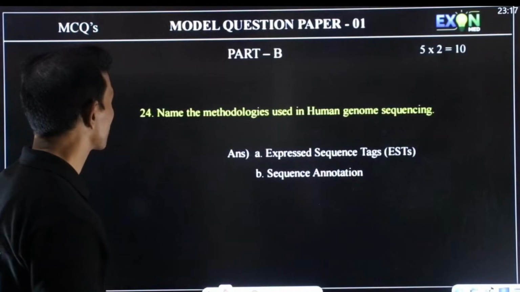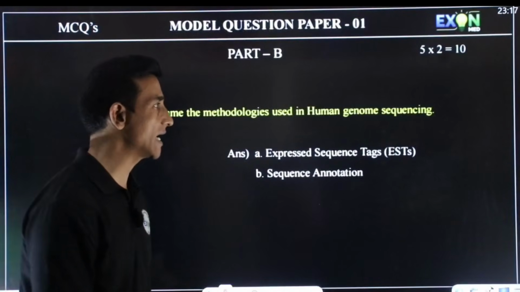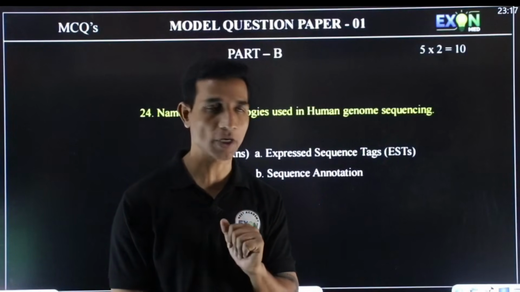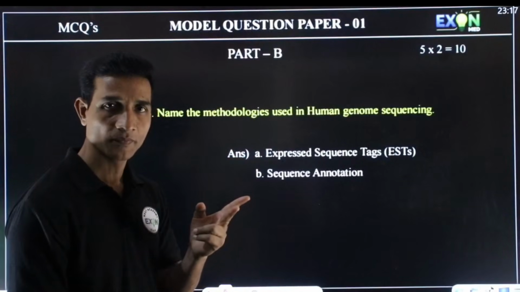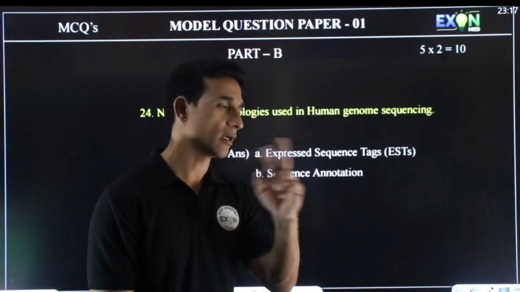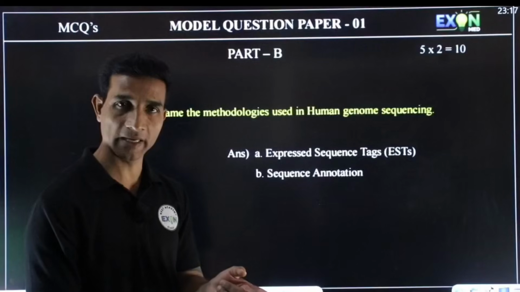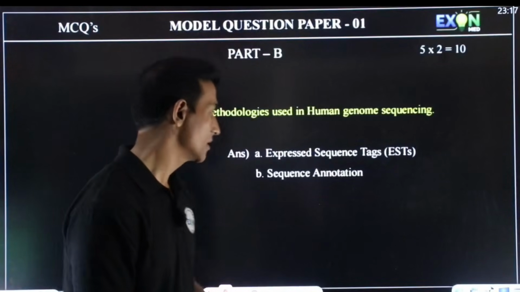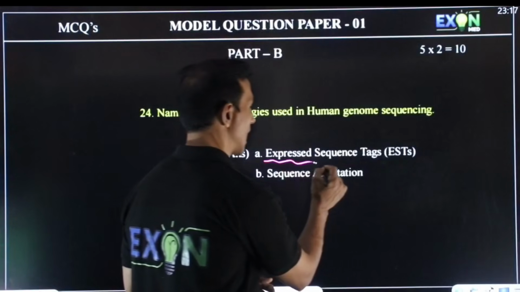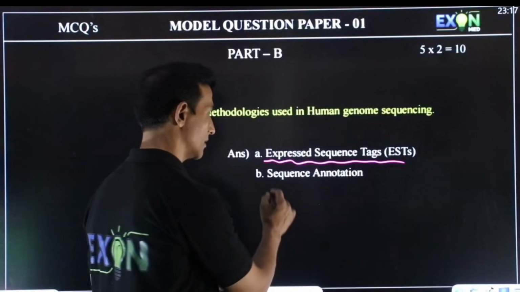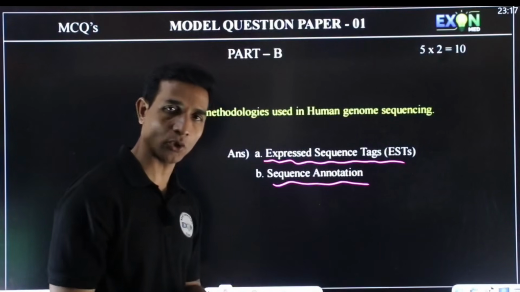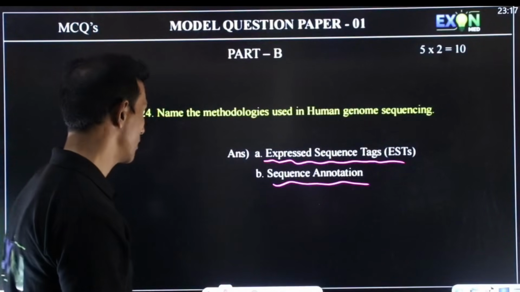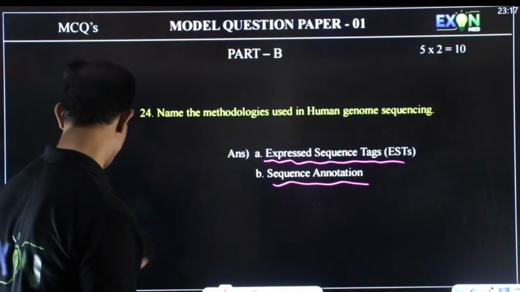Next question. Name the methodologies used in HGP, the Human Genome Project. So there are 2 methods. One is simply sequencing the whole DNA. The other is sequencing only the DNA which is expressed. Hence the DNA which is expressed is called expressed sequence tags. The other method is sequence annotation. Simply the whole DNA is annotated or detected.